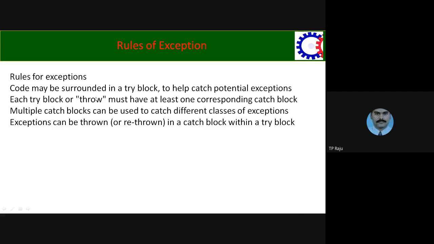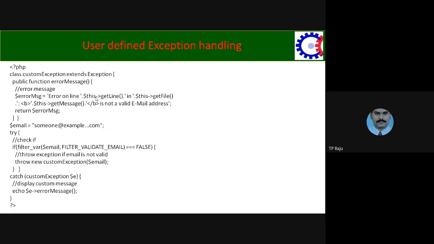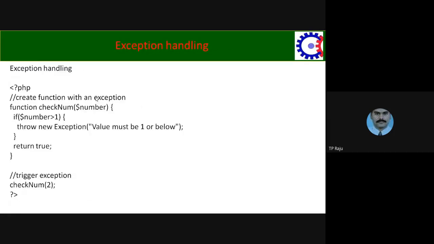Okay, you study all these things. This is regarding exception handling. What is important? What is the try block? What is the catch block? How to create a user-defined exception? Which inbuilt class is inherited for the user-defined exception? What is the use of getMessage? How many catches can be attached to a single try block? And what is the use of the throw keyword? All these things you need to study. These are the important points in exception handling.